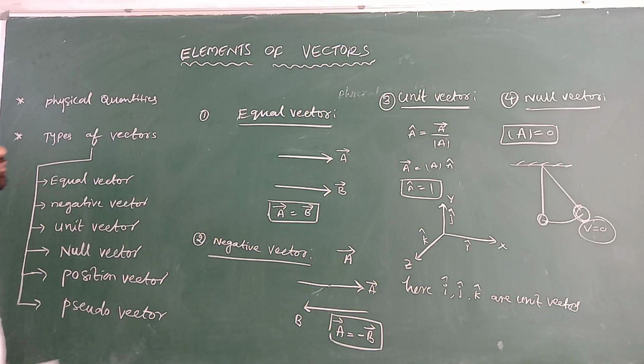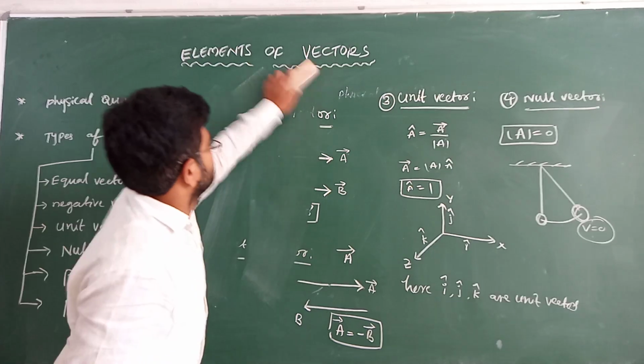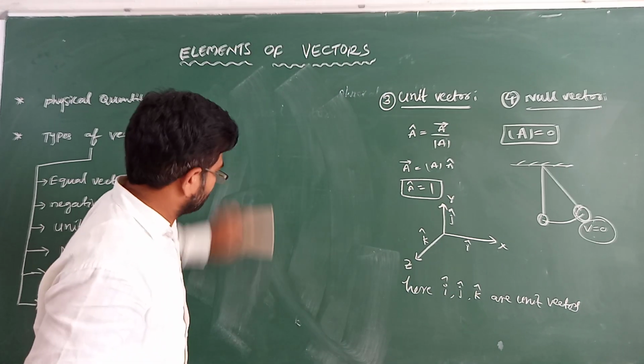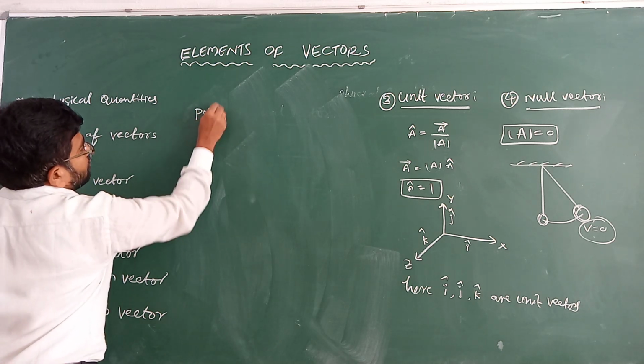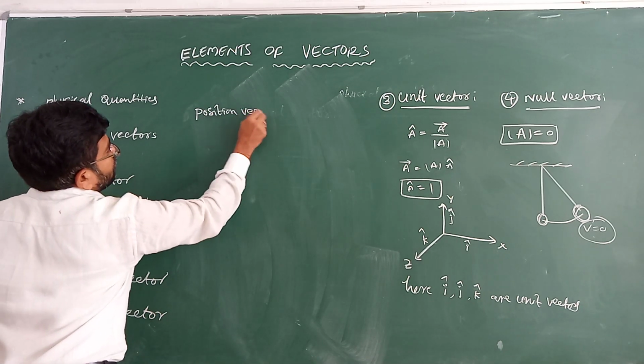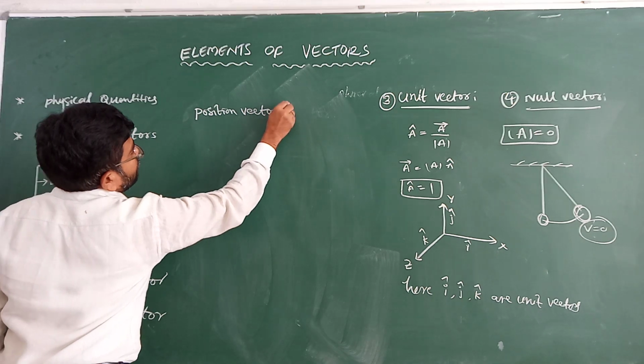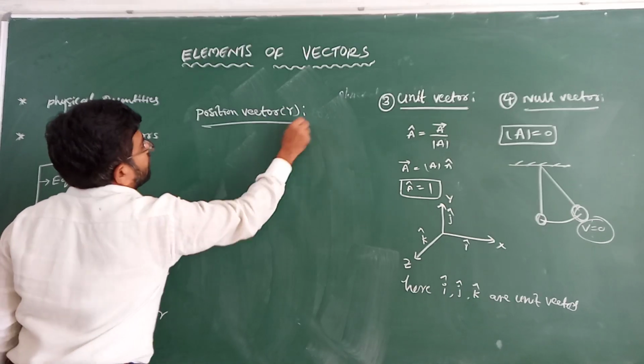Next, position vector. The position vector is denoted by r.